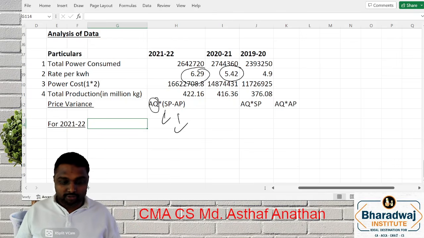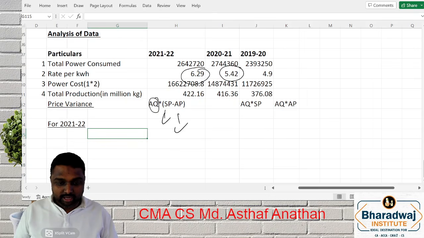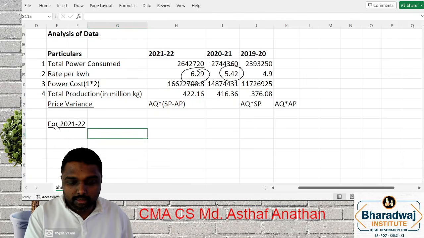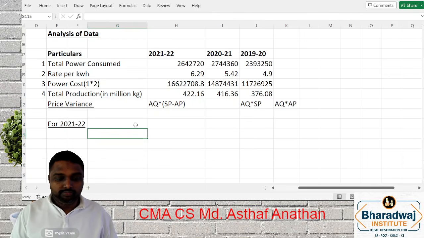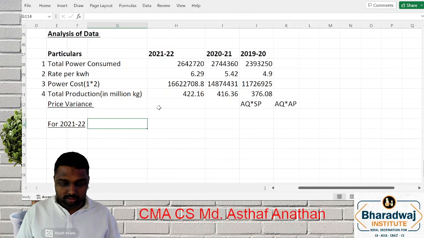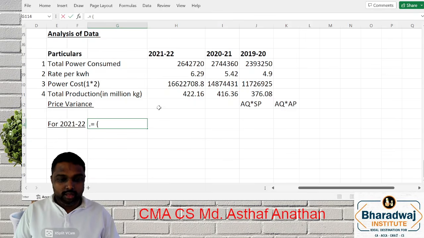So what will be the price variance for 21-22? I will just write here. It will be 2644 into 5.42 minus 6.29.